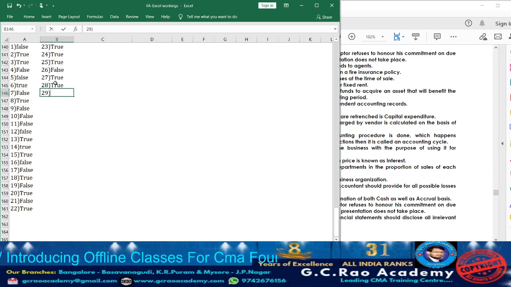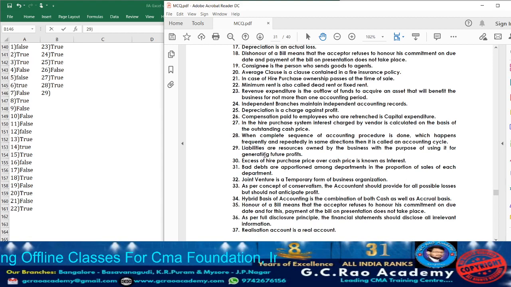Now moving on to statement 29. What are they telling? Liabilities are resources owned by the business with the purpose of using it for generating future profits. See, what are liabilities?